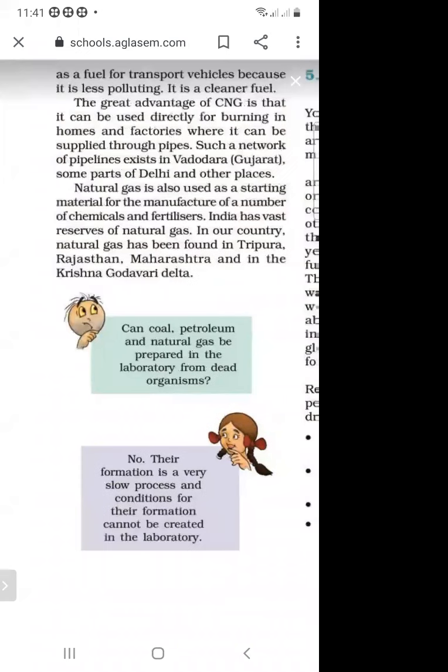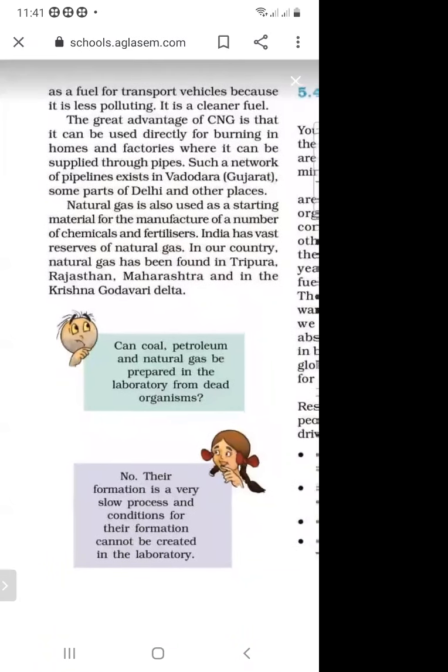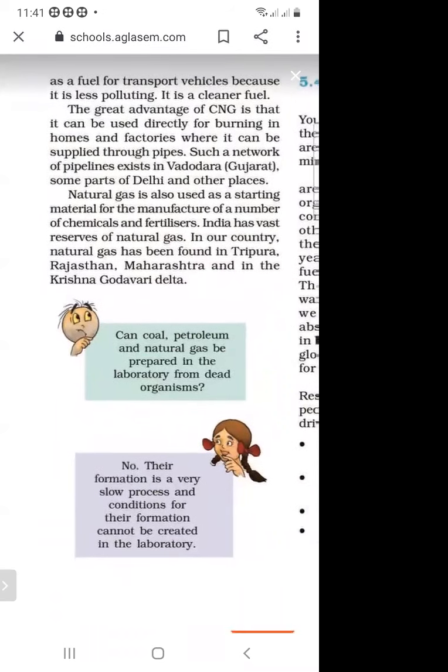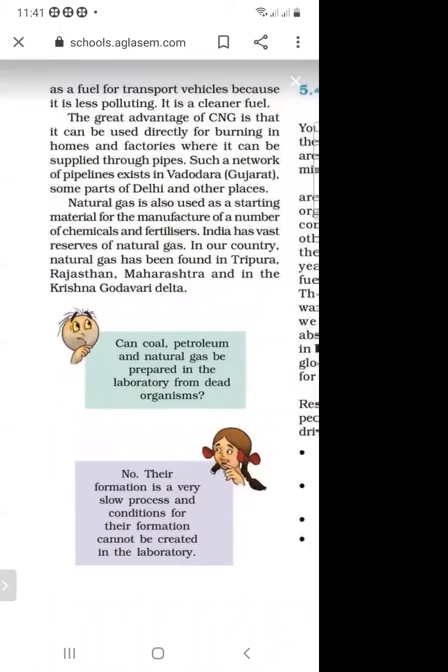So what is the full form of CNG? Compressed natural gas. When natural gas is compressed under high temperature and high pressure, this is called compressed natural gas. When it is kept under high temperature and pressure, it is called CNG.